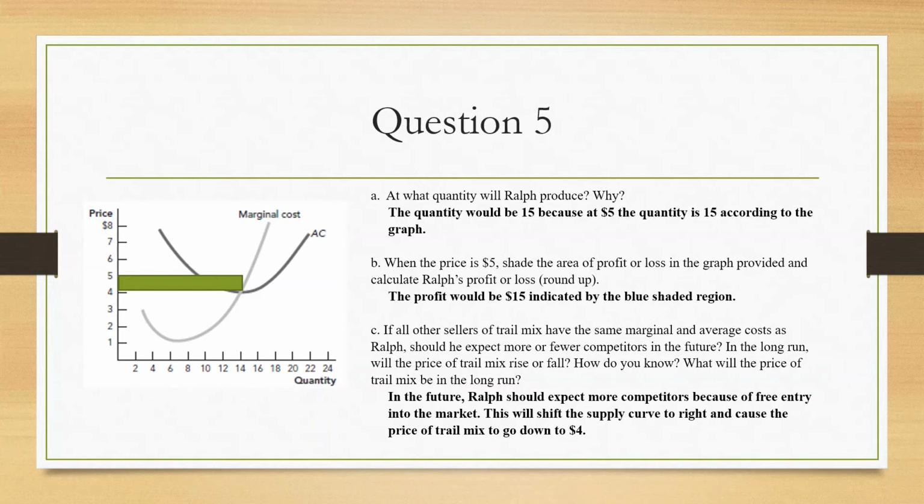So if other sellers have the same marginal cost and the same average cost, this would cause free entry into the market. So more sellers would be coming into the market. Therefore, this would drive the supply curve to the right, which would decrease the prices in the long run to this point right here.